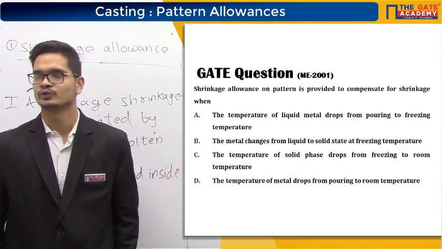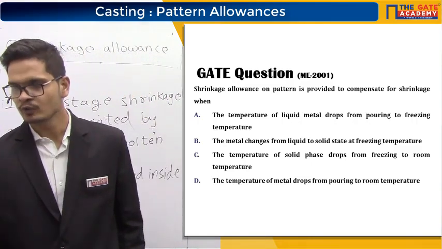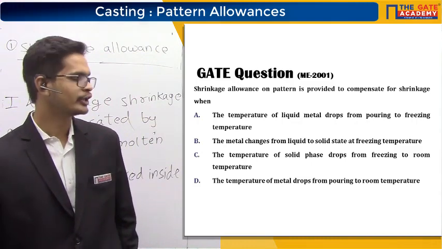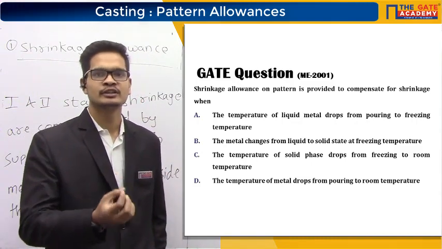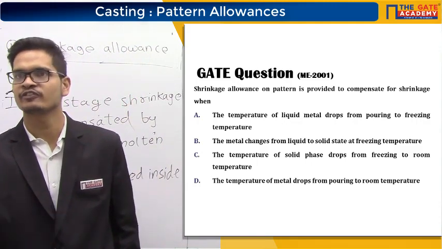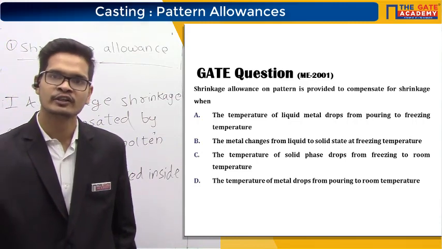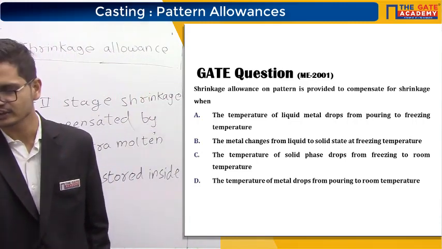What's the right answer, Anshu? Yeah, C. Okay, guys. So this is what I have explained to you. The shrinkage allowance is provided for the shrinkage that is taking place during solid state. During solid state, the temperature is reducing from the melting point temperature, that is the freezing temperature according to our question, to the room temperature. Hence, option C is the right answer.